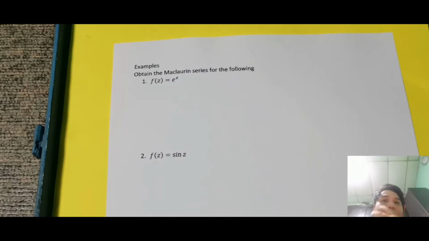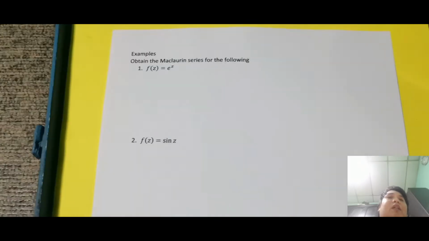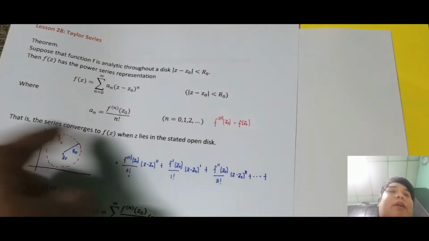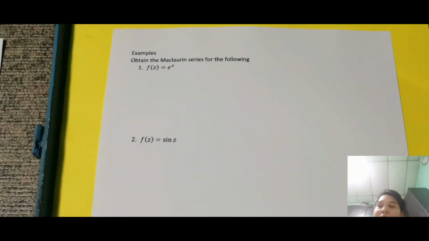Okay, so let's have example. So sabi, obtain the Maclaurin series for the following. So ito, mag-uumpisa ako sa pinaka-basic dun sa actual way. So kung paano siya is solved manually. So after that, makaka-form ako ng compact form niya, into which gagamitin ko yung compact form para ma-derive ko si sine, si cosine, ito, tapos yung iba. Kumbaga, dahil i raised to z, makuha ko lahat ng idea kung paano makapag-create ng Maclaurin series na hindi dumadaan sa ganitong method, yung ganyang kahaba. Okay, so for the meantime, yung method mo na lang yung gagawin.